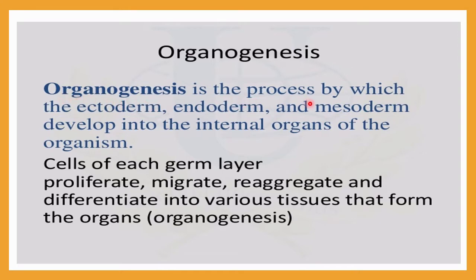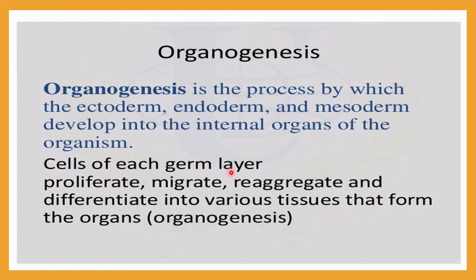Organogenesis is the process by which ectoderm, endoderm and mesoderm develop into the internal organs. You know very well, we are triploblastic animals, and we have already discussed in the previous lecture that these three germ layers will be formed. Here we are discussing humans.